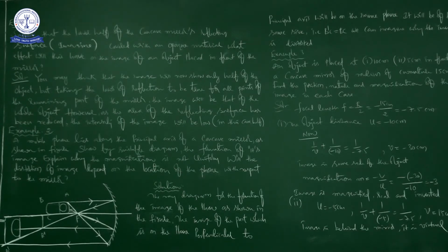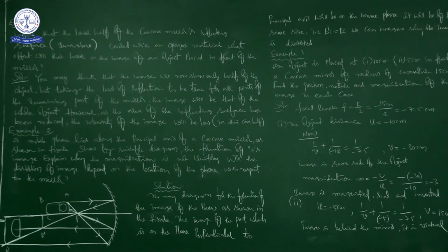So the answer will be, the image will be formed, the total, complete image of the object will be formed. But the intensity will be decreased. Whatever intensity is regarding the object, out of that we will get less intensity, low intensity. That is the answer. Okay, right.